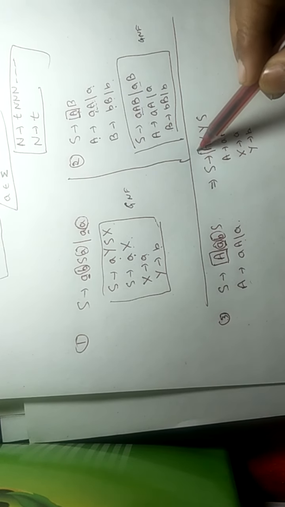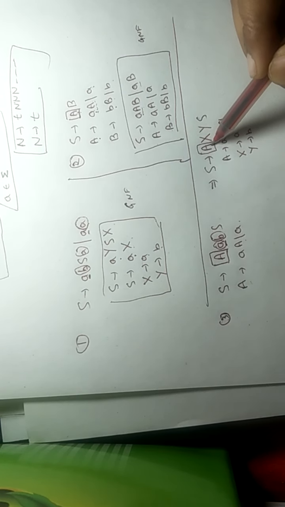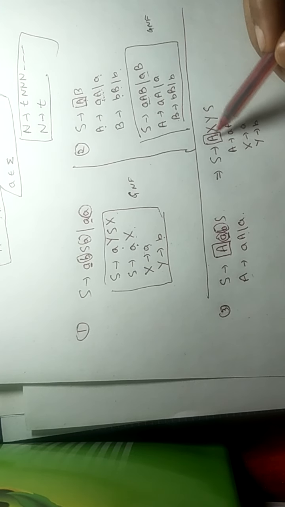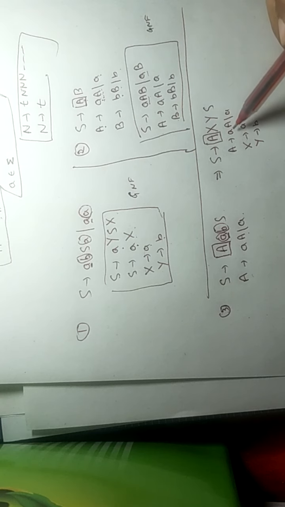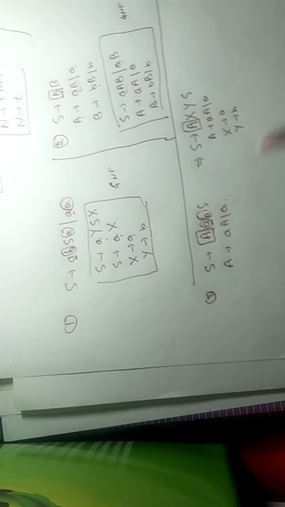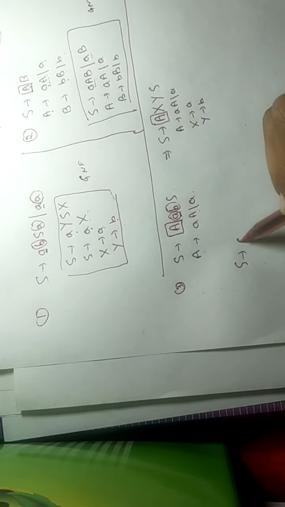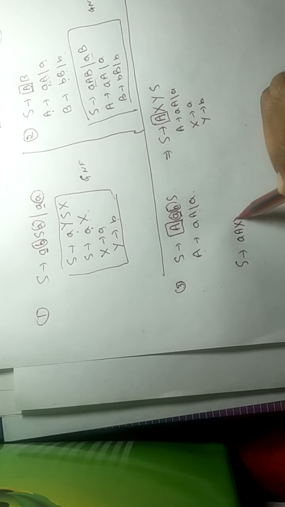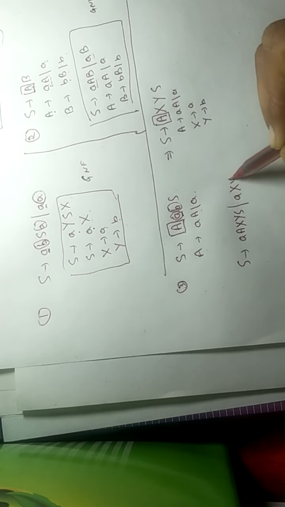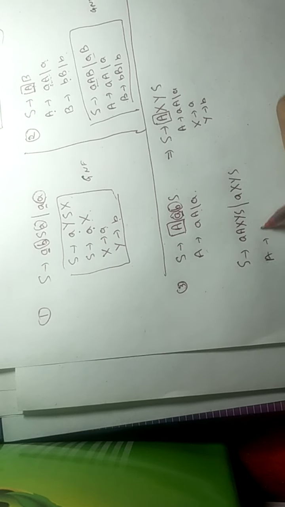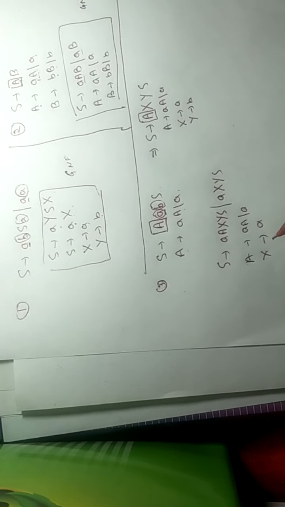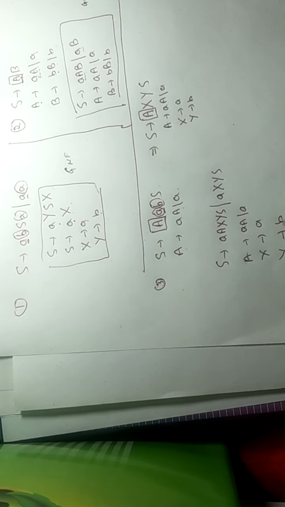The second problem is that we are getting a non-terminal at the first place. It should be a terminal. A is a variable, a non-terminal, so we have to put the values of A here. We will get S tends to aAXYS or aXYS, A tends to aA/a, X tends to a and Y tends to b.